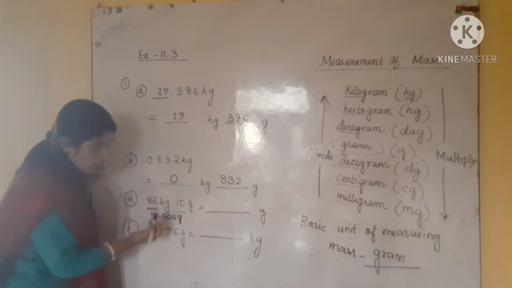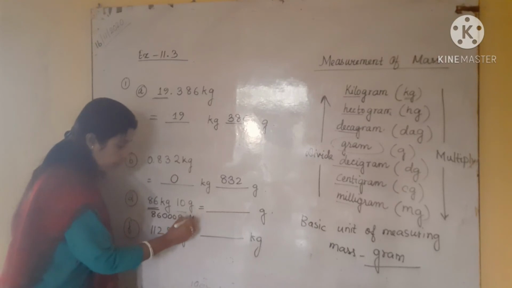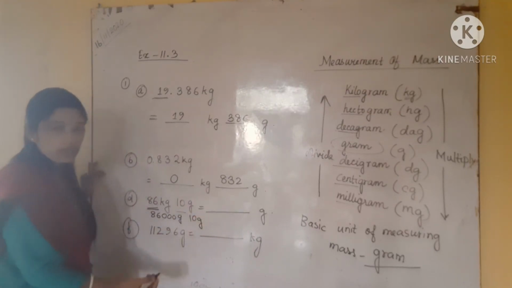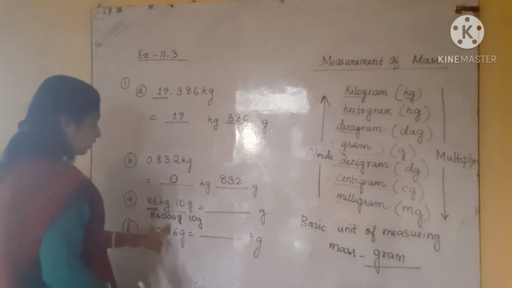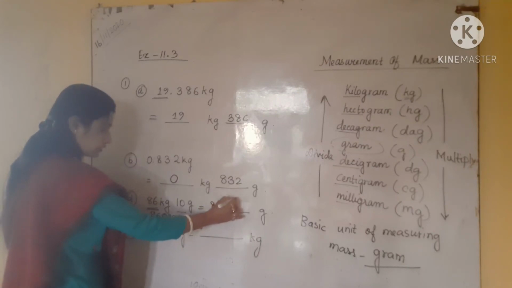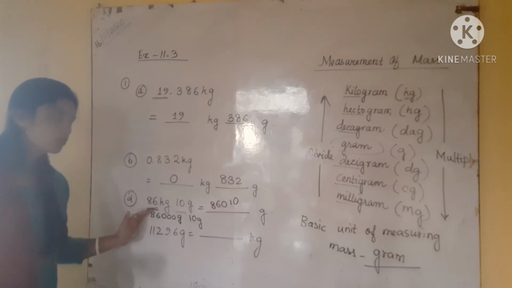Okay. So what do we have to do now? This is 86,000 gram and 10 gram, we have to add to get the final answer. Okay. So like this you have to do this question. After adding you will get 86010 gram. So this will come into gram. So like this also you can do.